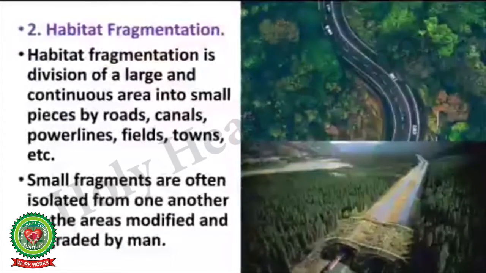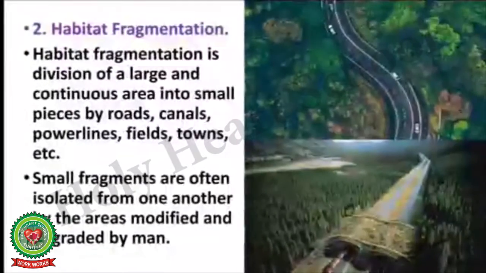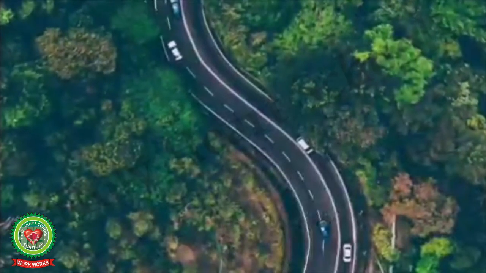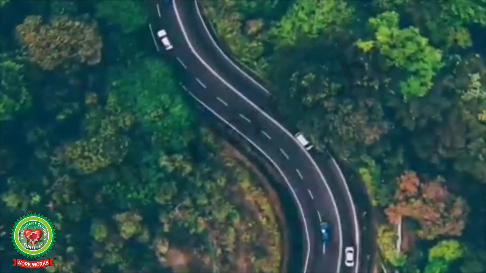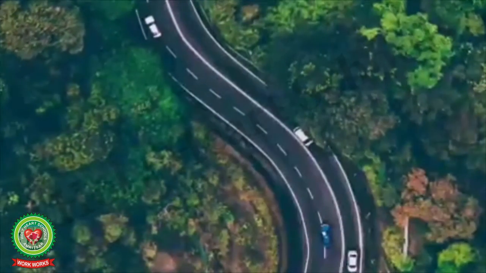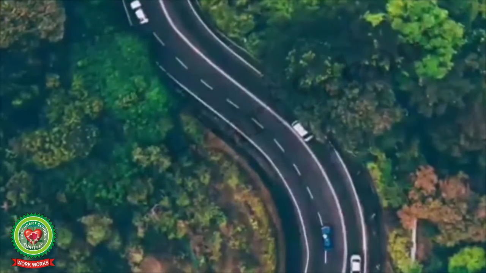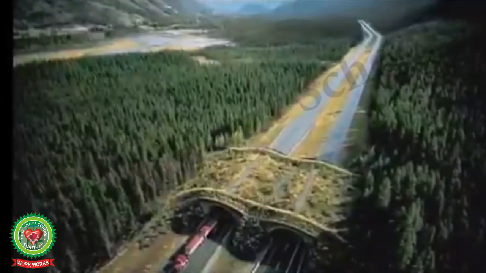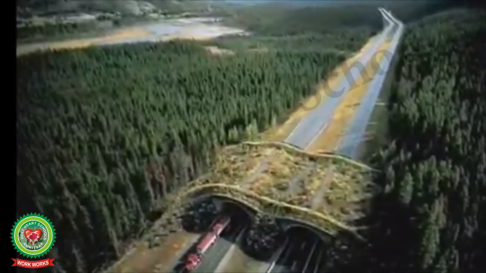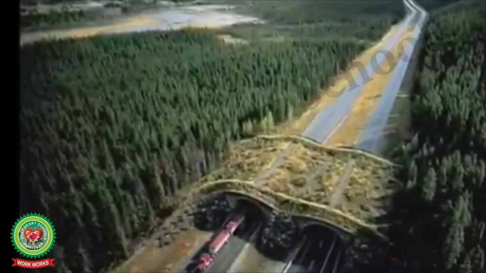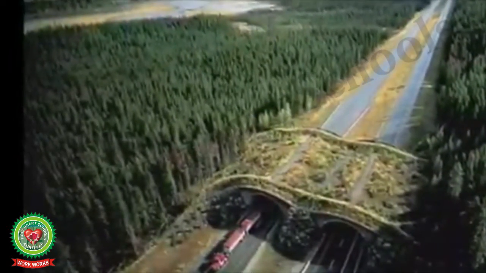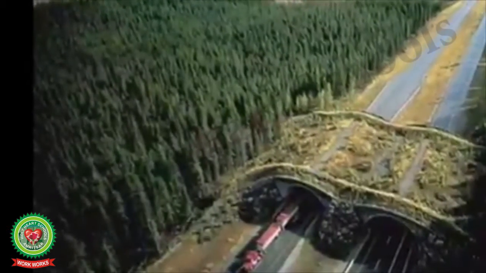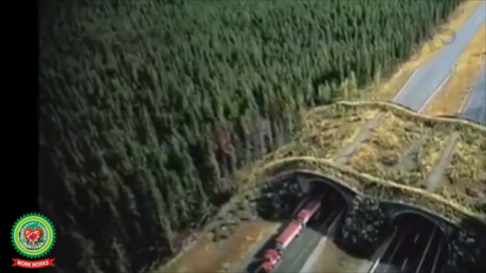The second cause of loss of biodiversity is habitat fragmentation. Habitat fragmentation is division of a large and continuous area into small pieces by roads, canals, power lines, fields, towns, etc. Small fragments are often isolated from one another by the areas modified and degraded by man.